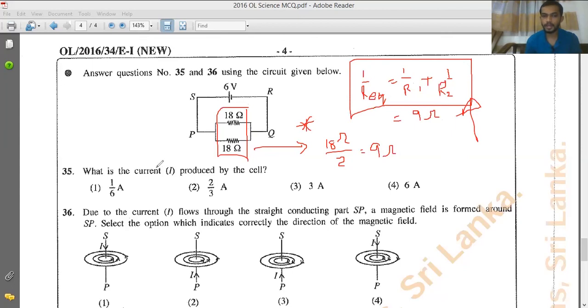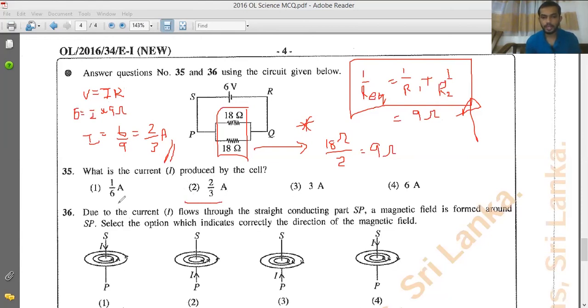After that, they're asking for the current. So write V equals IR, then substitute into it. Voltage they have given as 6. I we don't know. R will be 9 ohms. So I is equal to 6 divided by 9. If you simplify it, you will get 2 over 3 amperes. So the answer is the second answer.